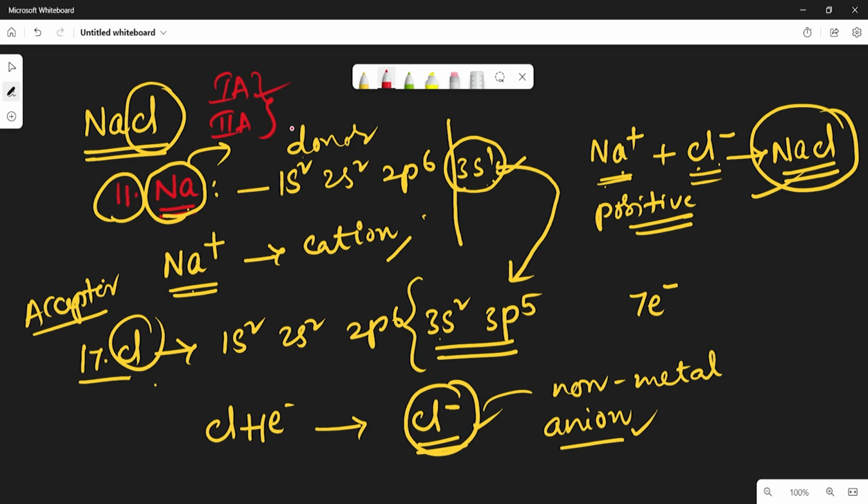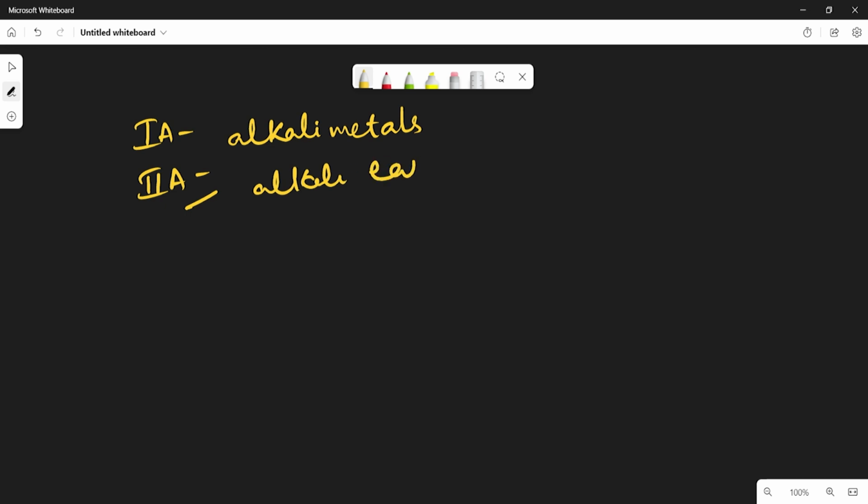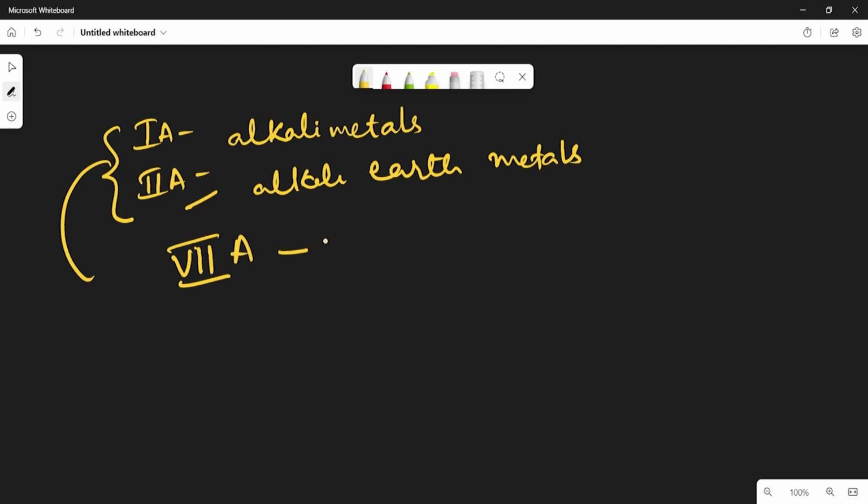And here, if you see, generally 1A group elements are called alkali metals, and 2A group elements are called alkaline earth metals. Whereas 7A group elements are non-metals. So they are called halogens.